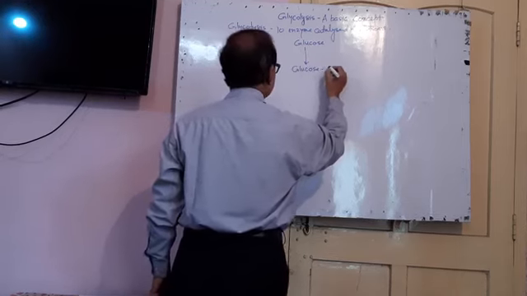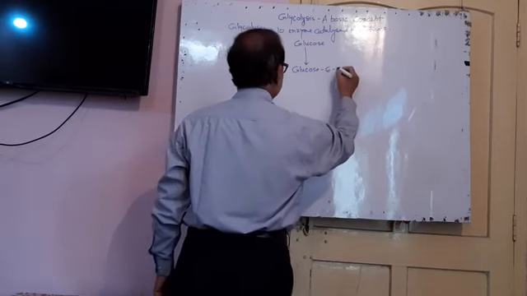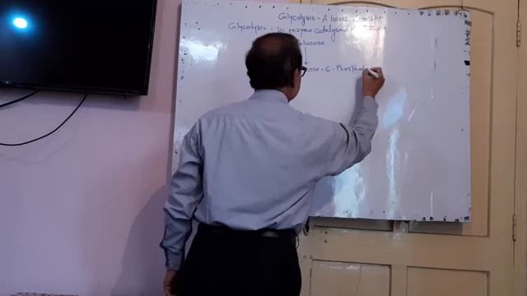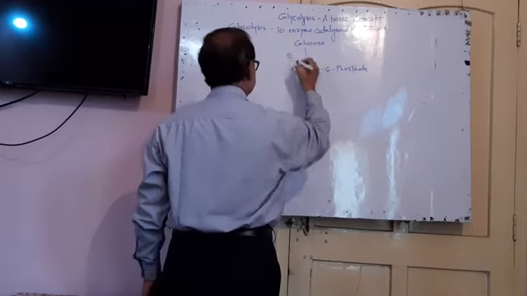This is the glucose. First, this is the first reaction.